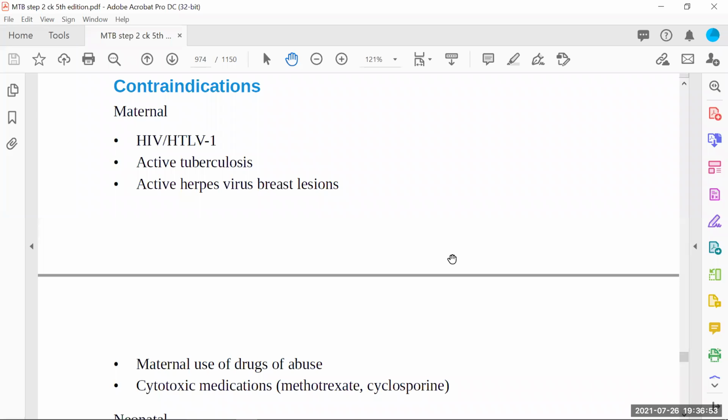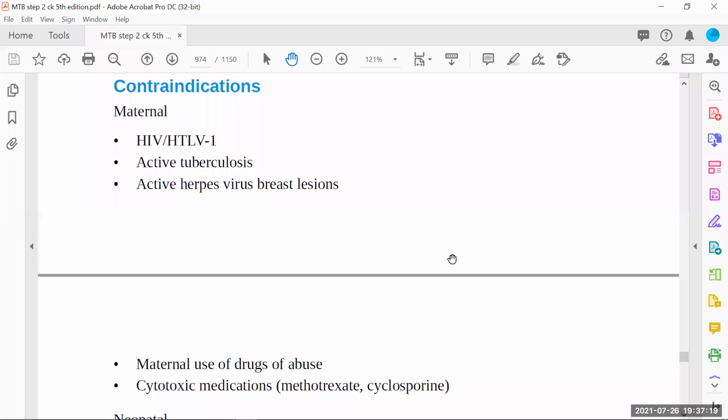Then we have maternal use of drugs of abuse. If the patient is an IV drug abuser, or the mother is on some kind of drugs which are causing harm to the mother as well, of course that is going to also cause harm to the baby. But it's less likely. Still, if they are IV abusers or drug abusers, we will not advise them to continue breastfeeding.